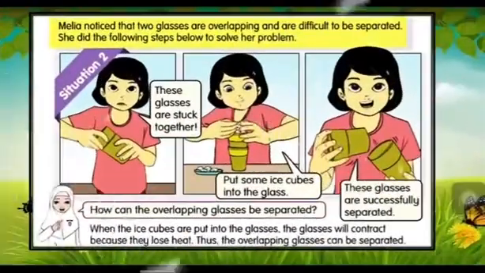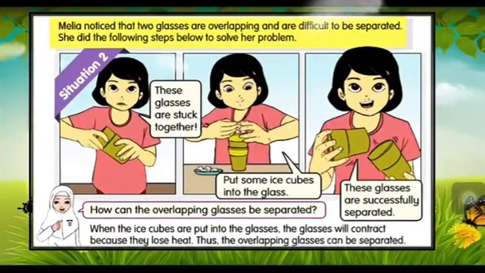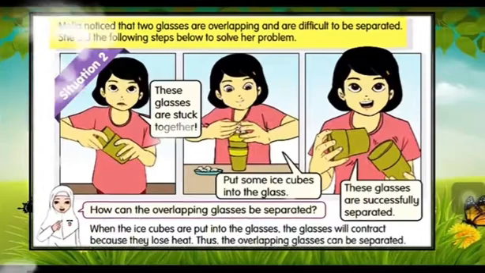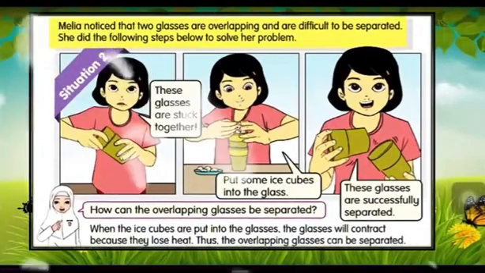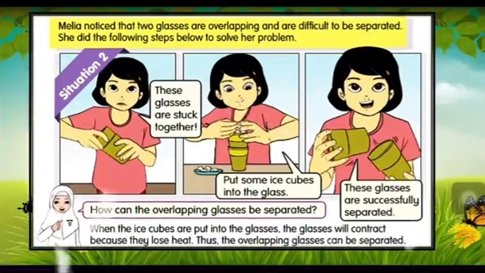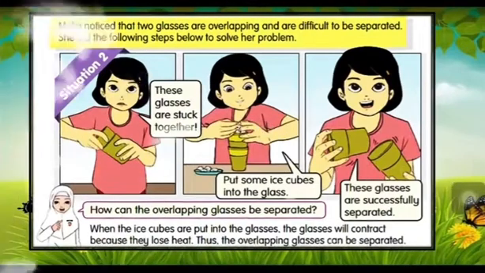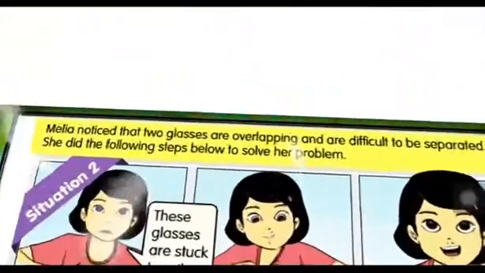Look at situation 2. Melia noticed that two glasses are overlapping and are difficult to separate. She did the following steps below to solve the problem. These glasses are stuck together. Put some ice cubes into the glass. These glasses are successfully separated. How can the overlapping glasses be separated? When the ice cubes are put into the glass, the glass will contract because it loses heat. Thus, the overlapping glasses can be separated.